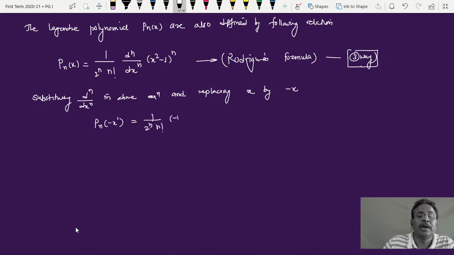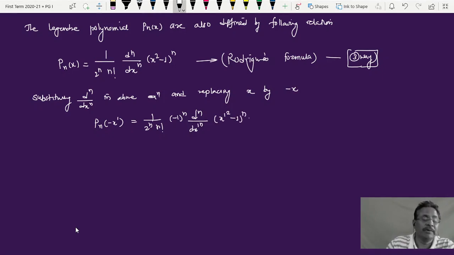Now this will be minus 1 raised to n, as I am replacing d raised to n upon dx raised to n by d raised to n upon dx prime raised to n, multiplied by x prime square minus 1 raised to n.